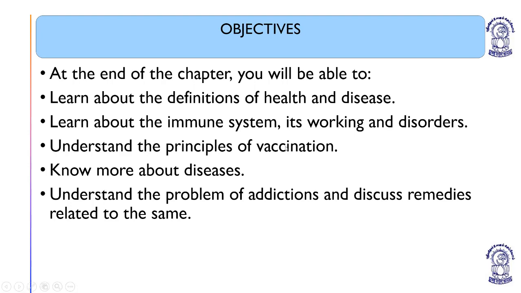You will also learn about the principles and facts for vaccination and different types of diseases. You will also learn about the problem of addiction, alcohol abuse, and drug abuse. So these are the different objectives of this chapter.